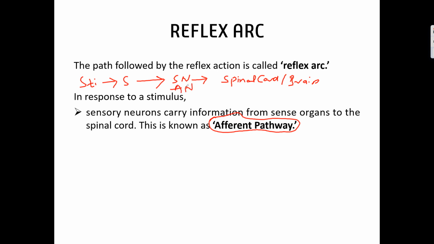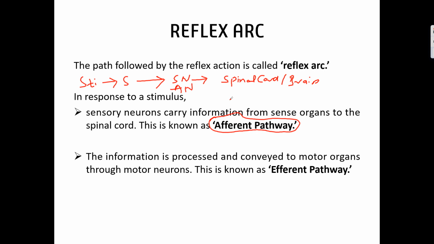Once the information is processed and conveyed to the brain or spinal cord, it is sent to the motor neurons, which send the information to the muscles, organs or parts of the body. Then the action will be performed. This is known as the efferent pathway, and motor neurons are also called efferent neurons.